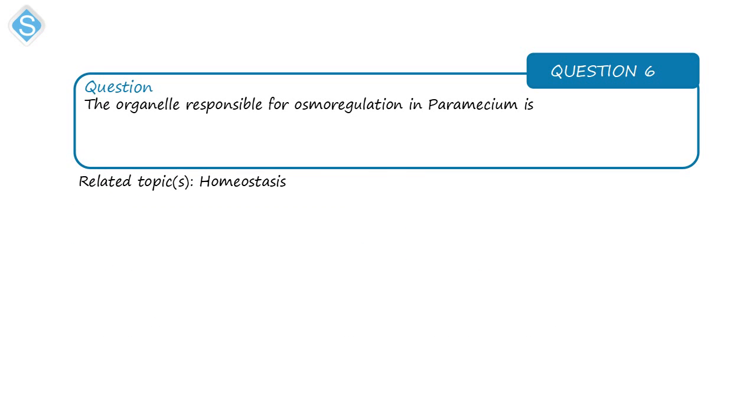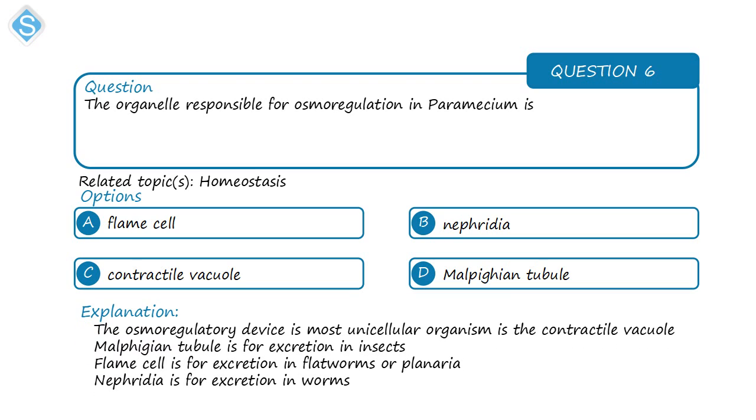Next question is on homeostasis. The organelle responsible for osmoregulation in paramecium is the contractile vacuole. Okay, so osmoregulation is the regulation or the maintenance of a steady internal environment in an organism, or you can think of it as the maintenance or the balance of the fluid or ions, that is certain chemicals or substances in the body of an organism. And the cell organelle that performs this function in the paramecium is the contractile vacuole. It regulates the level of water and some ions in the body of the organism.